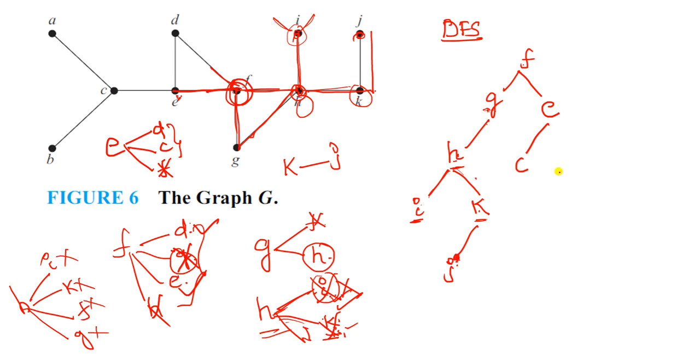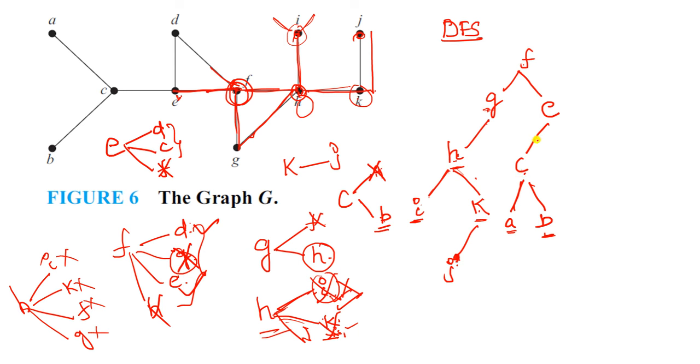Now my new vertex is C, and C has A and B. These two vertices are not yet visited, so I can take any one of them. I choose A. Now my new vertex is A. A does not have any new path or edges, it has only one path, that is C. C is already visited, so I just go backtracking. A is completed. Now what is there? Only B, so B. And go back to C, because B does not have any other edges, right?